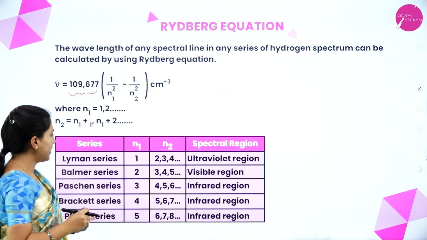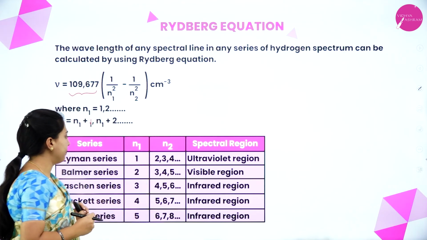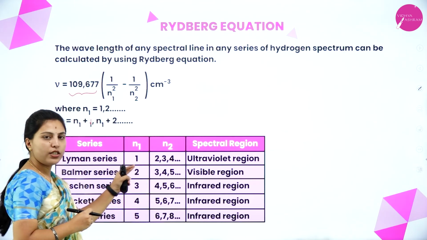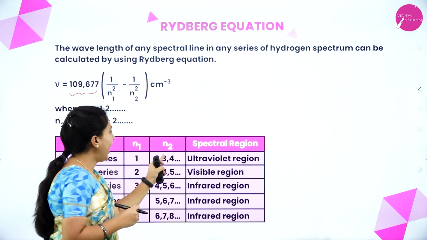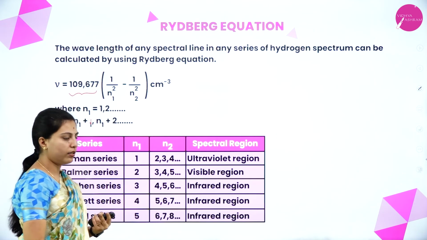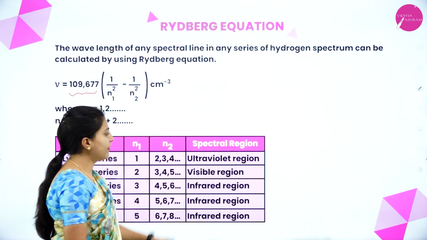See, this is the series where n1 will reach here, n2 the spectral region. For the Lyman series, n1 is 1 and the corresponding n2 will be 2, 3, 4, etc.